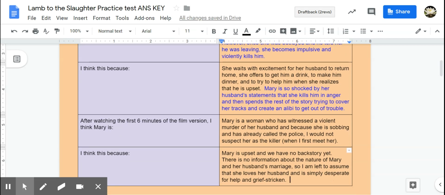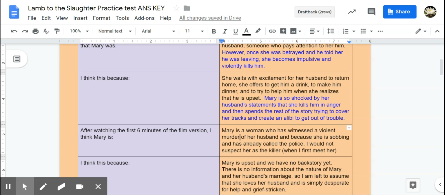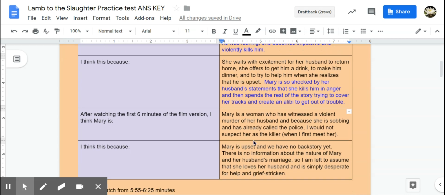Now, this part of the question is just the first 6 minutes of the film version. The question is not asking after watching the whole movie; this question asks after reading Lamb to the Slaughter, the whole text, you can assume. This question is after the first 6 minutes. So I only need to describe one way Mary is, because she is only one way in the first 6 minutes.